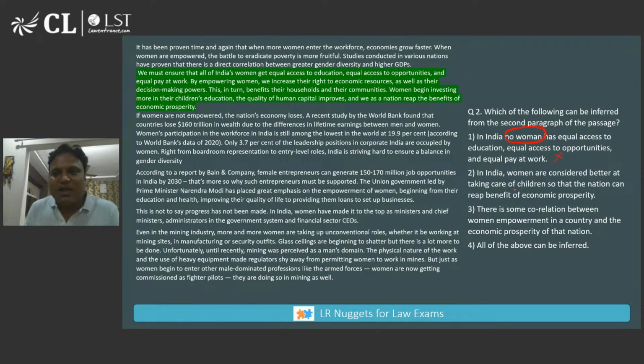In India, women are considered better at taking care of children so that the nation can reap the benefit of economic prosperity. Useless option. Women being considered better at taking care of children is given, so not related. There is some correlation between women empowerment in a country and the economic prosperity of that nation. Definitely, this can be said.